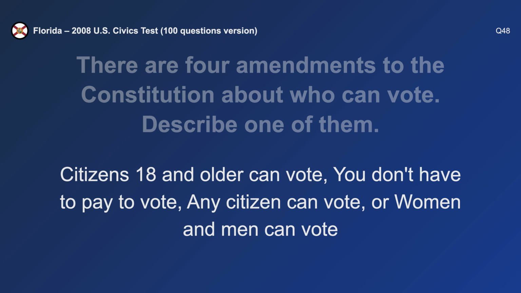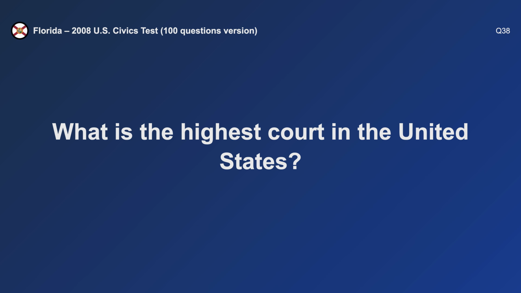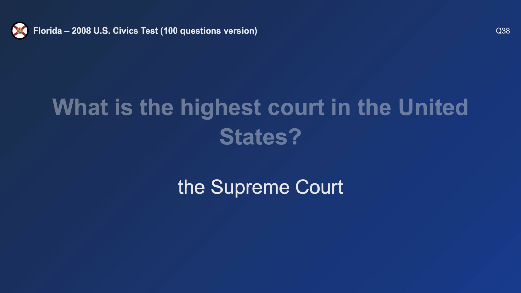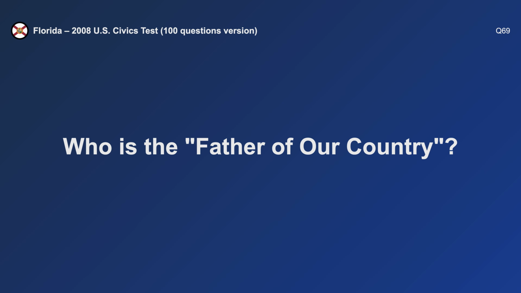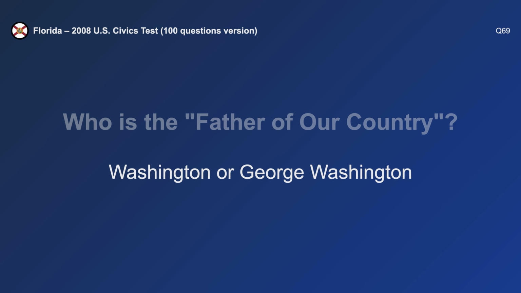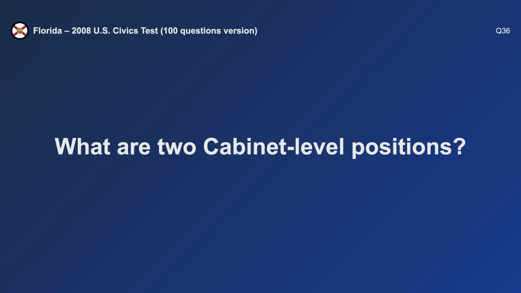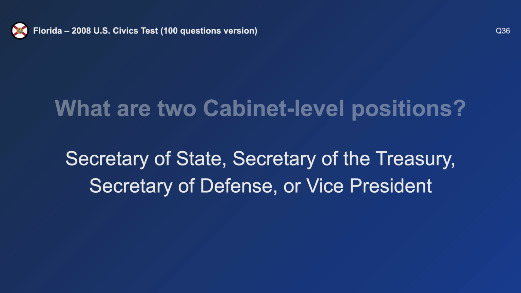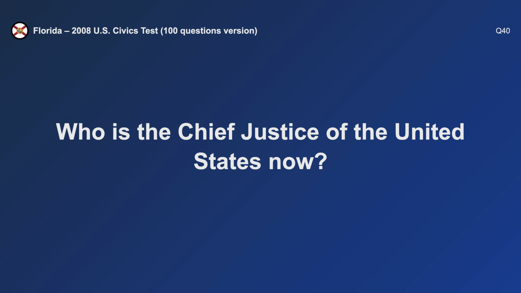Any citizen can vote. What is the highest court in the United States? The Supreme Court. Who is the father of our country? George Washington. What are 2 cabinet-level positions? Secretary of State and Vice President. Who is the Chief Justice of the United States now?